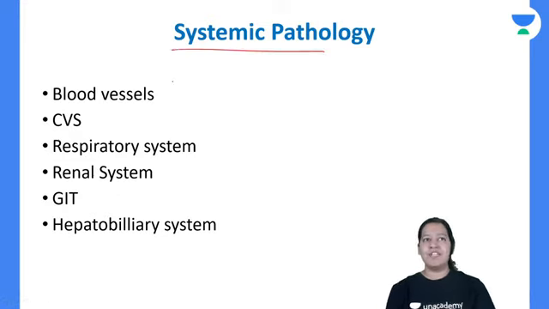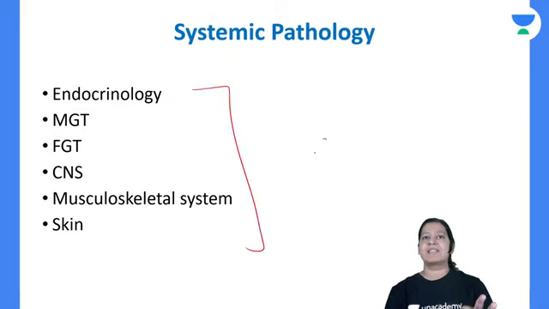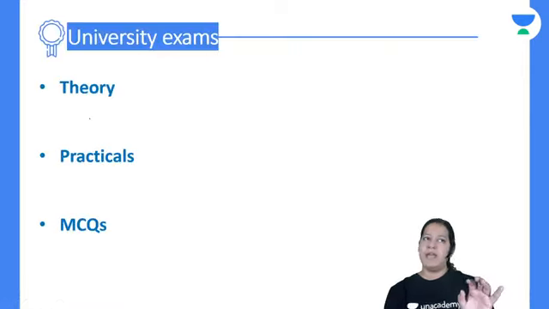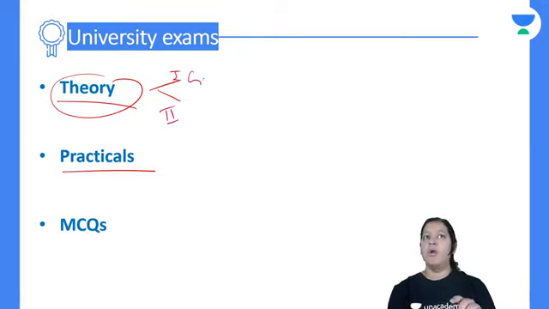From systemic pathology, these are the 6 systems you have to cover from Robbins, and these are the 6 systems you can read from review books if you don't have time. So that is my suggestion or advice to you. And in theory, you have paper 1 and paper 2, you already know. Paper 1 includes general pathology and hematology. Paper 2 includes systemic pathology, right?